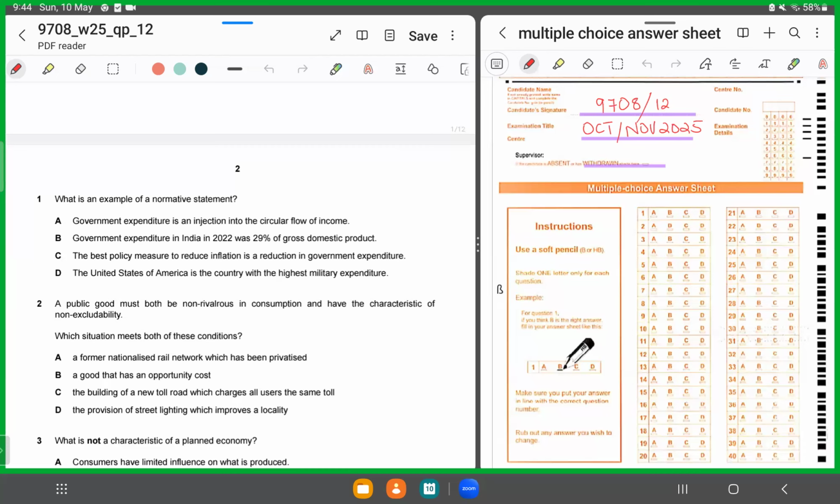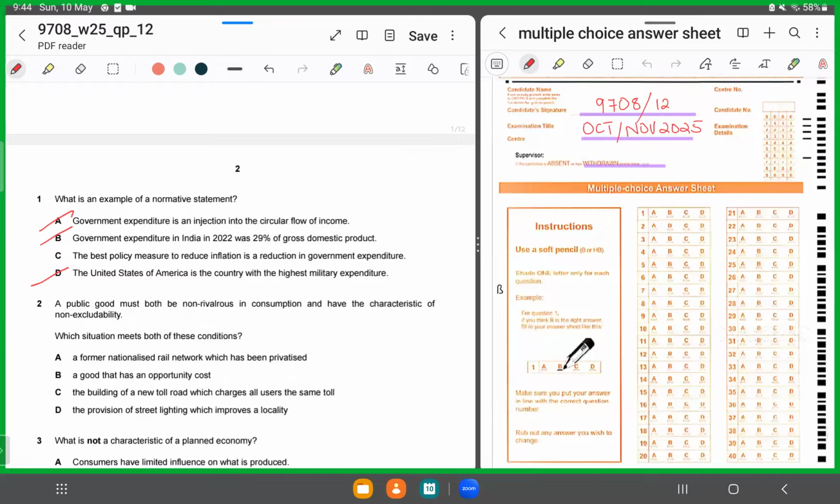Now, let's see. The first option says government expenditure is an injection into the circular flow of income. That's correct. B says government expenditure in India in 2022 was 29% of GDP. That could also be correct. So this means both A and B are positive statements. So we'll chop A and B. D says the United States of America is the country with the highest military expenditure. Again, a factual statement.